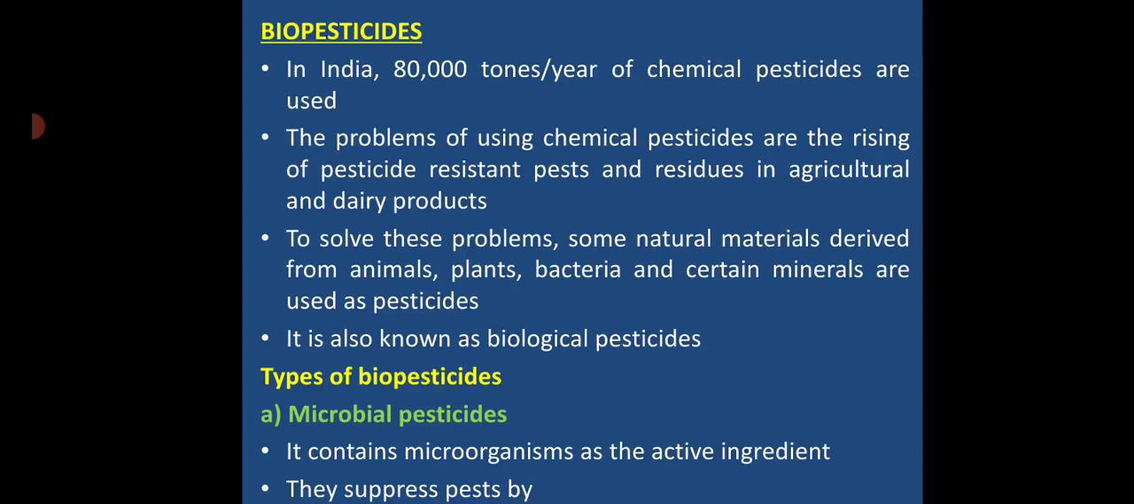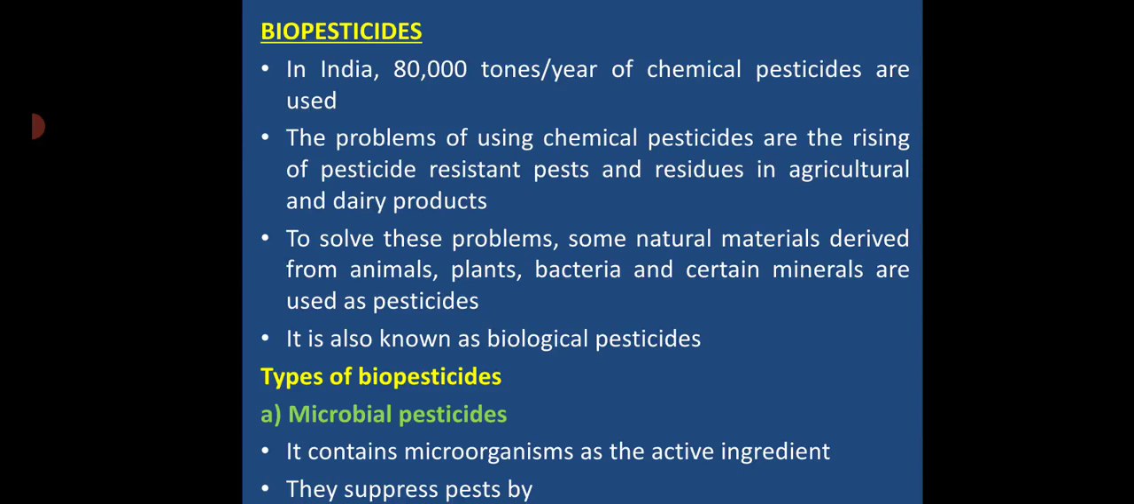So what is biopesticide? In India, about 80,000 tons of chemical pesticides are used per year. The important problem of using chemical pesticides is the development of pesticide-resistant pests and residues in the agricultural and dairy products. To overcome this problem, some natural materials derived from animals, plants, bacteria and certain minerals are used, and they are called biopesticides, also biological pesticides.